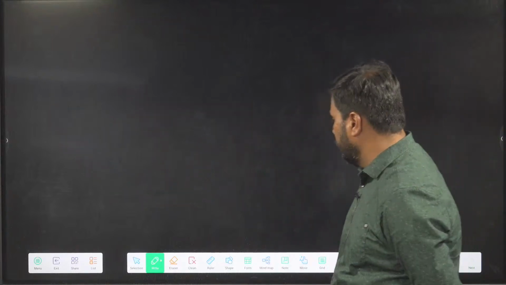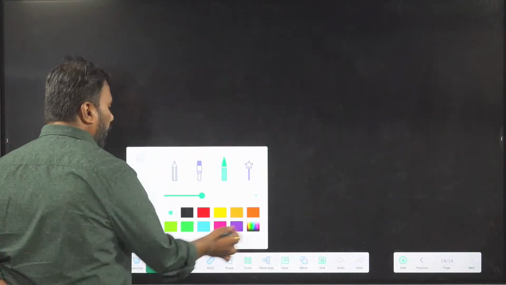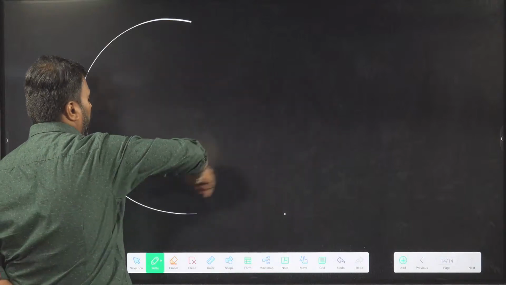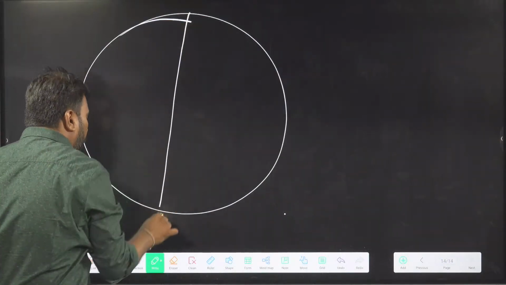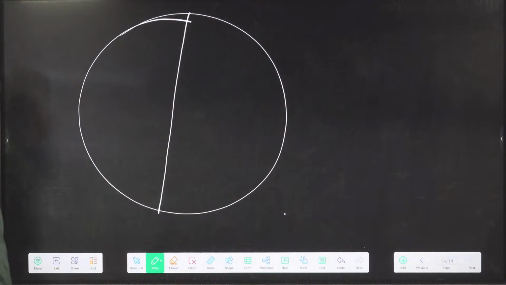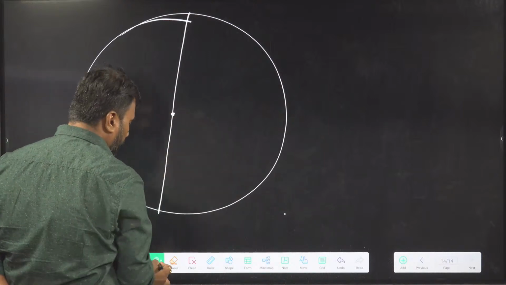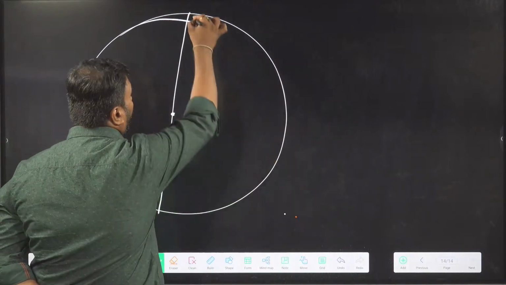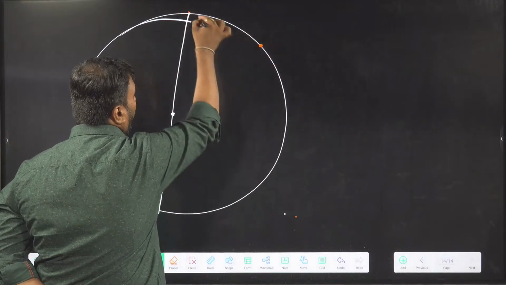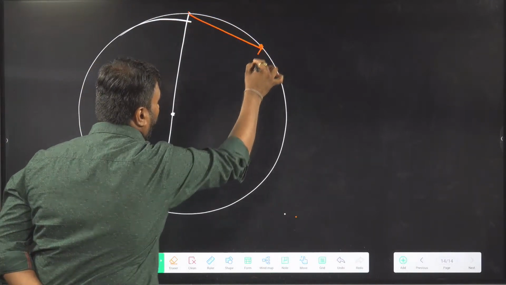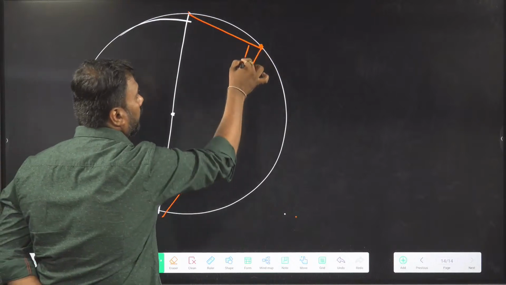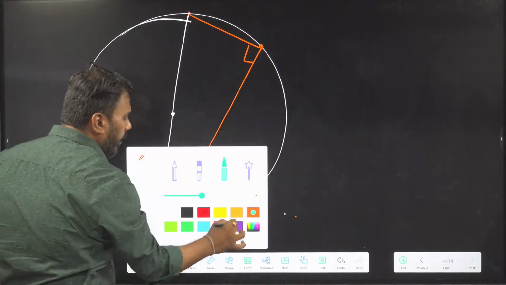Last property which may be required. If a diameter is drawn in the circle, the angle that the diameter creates on the circle is always 90 degrees. On each point on the circle, if you connect the ends of the diameter, this is 90, anywhere on the circle.